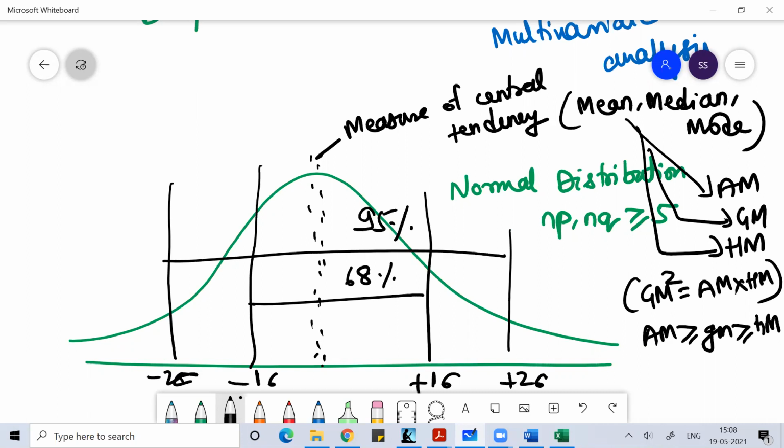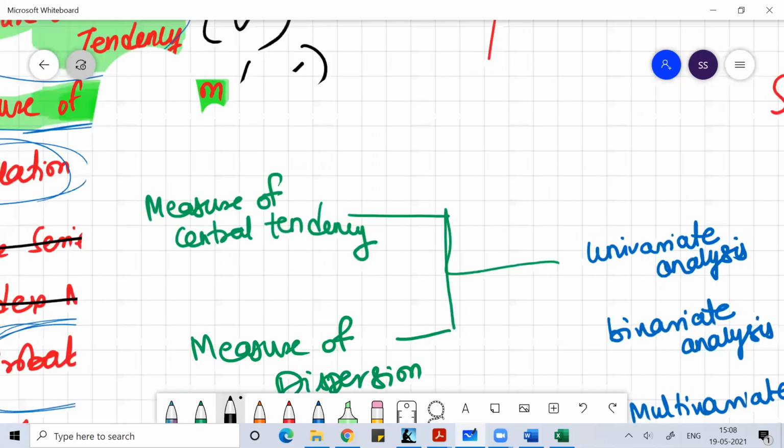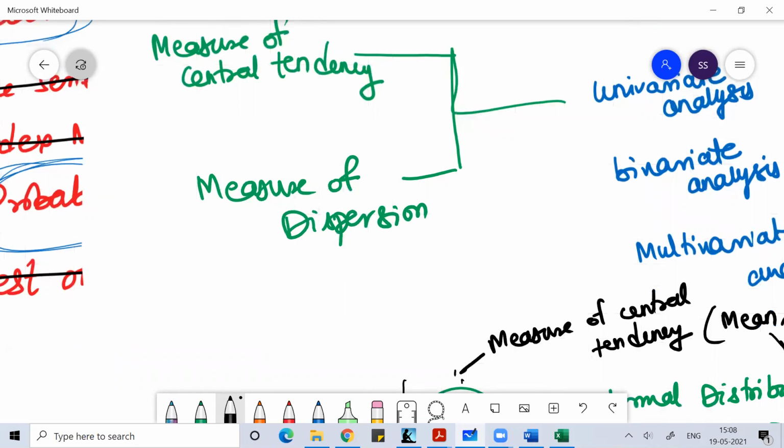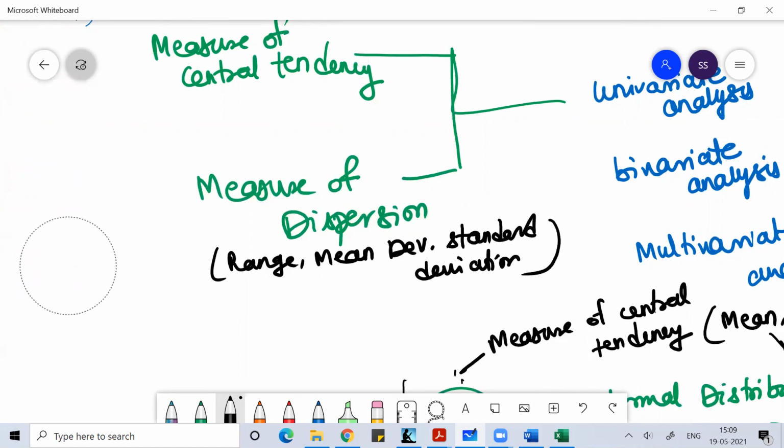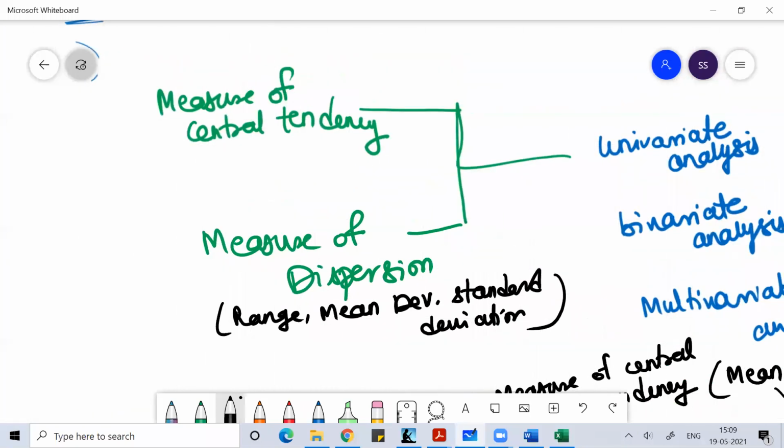Under measure of dispersion, we have a lot of tools like range, mean deviation, quartile deviation, standard deviation, and variance. For your BCA curriculum, we will not go beyond standard deviation; we will focus more or less on standard deviation only.